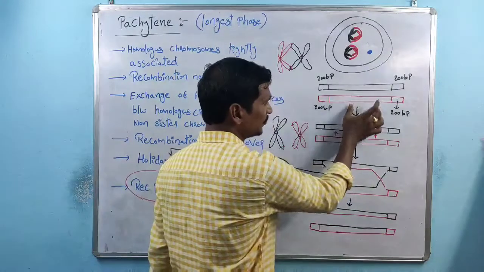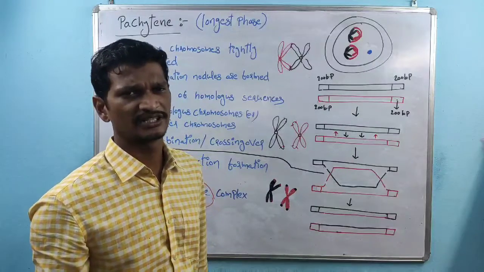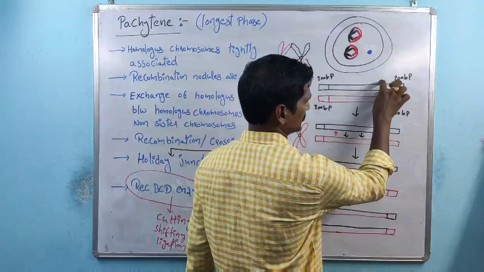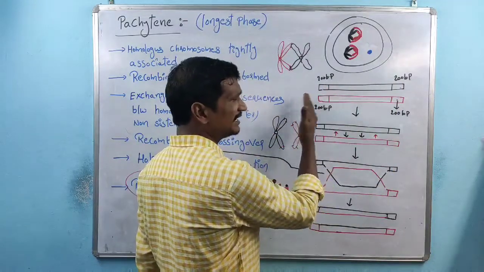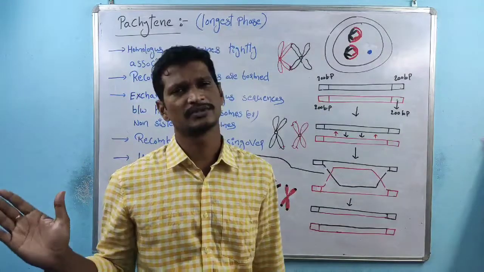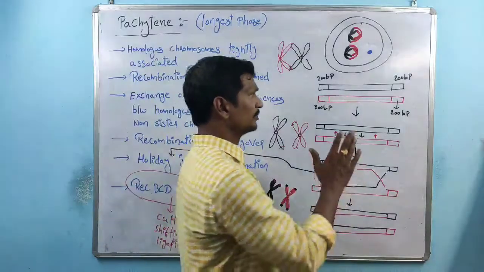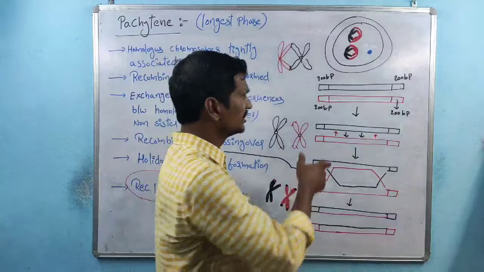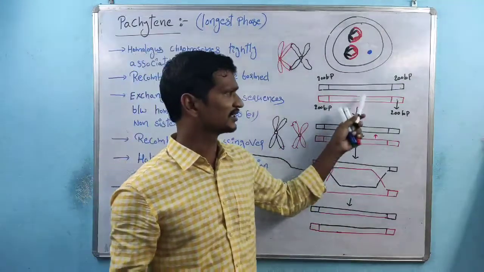But the center DNA sequences are different. This sequence is different from this sequence. Whatever the edges or ending sequences are, only the ending sequences are homologous. So within the homologous sequences, the total DNA is not identical; only the ends contain identical DNA sequence. So here shifting occurs.